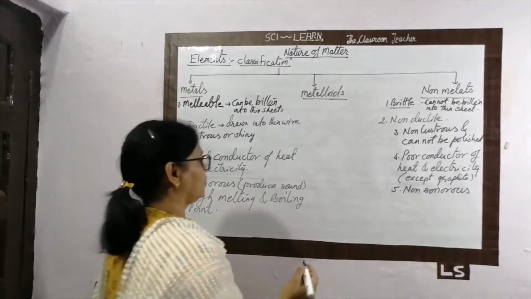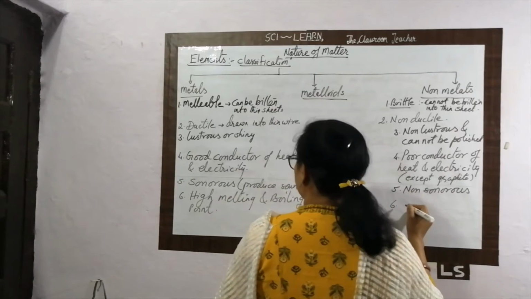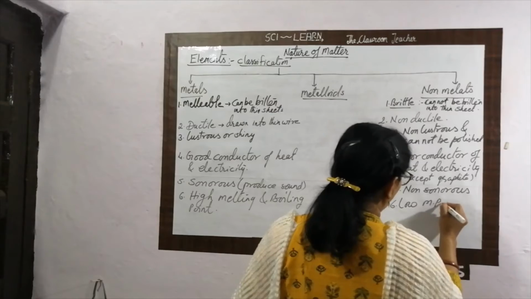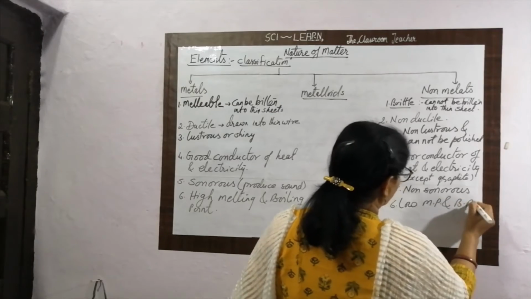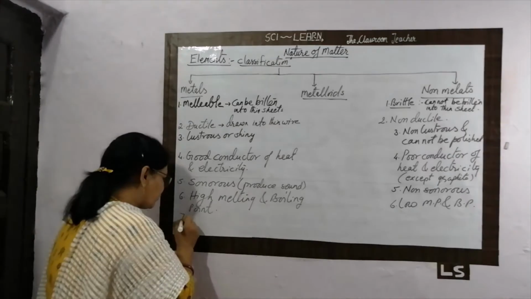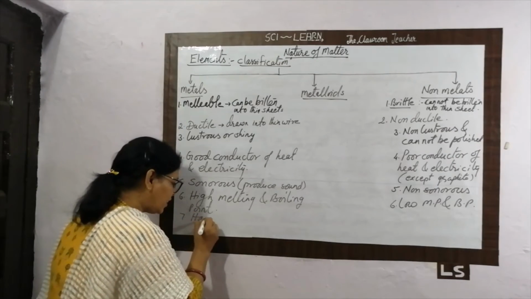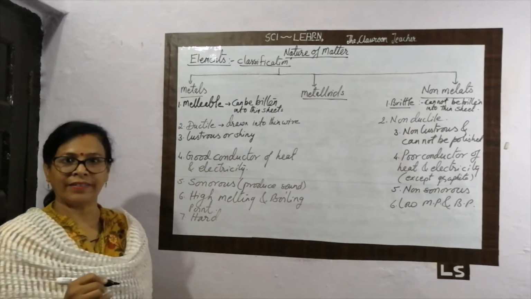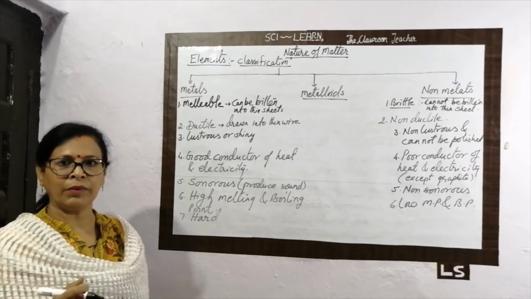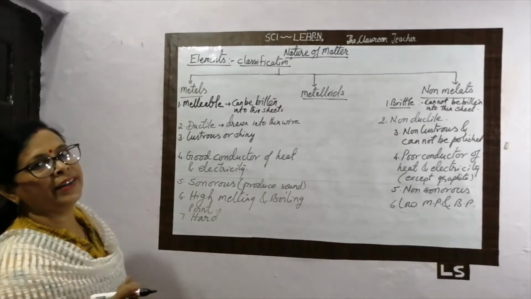And what about the non-metals? Non-metals have low melting and boiling points. Melting point and boiling point, we write it MP and BP. What about the nature of metals? It is hard in nature. So some are soft like sodium and potassium, but most metals are hard in nature.